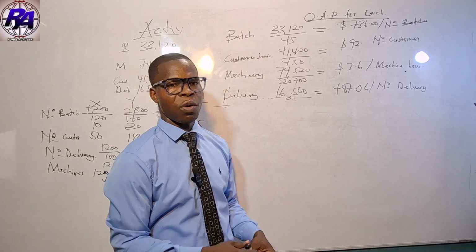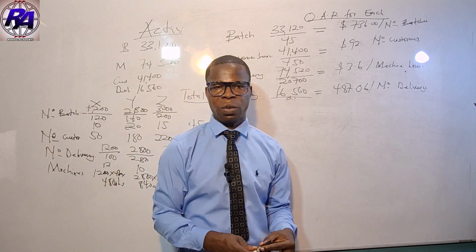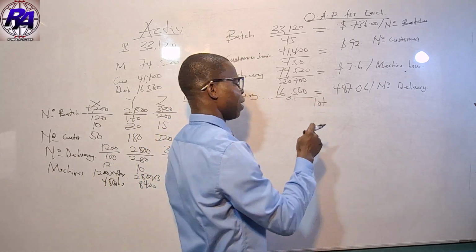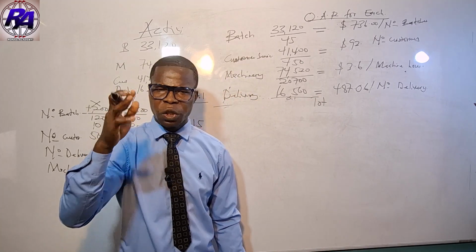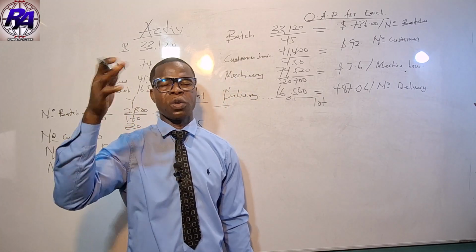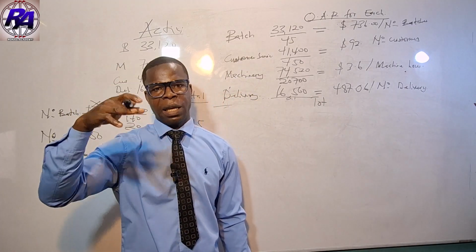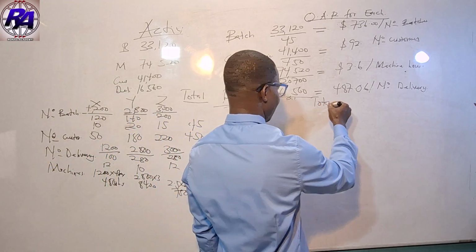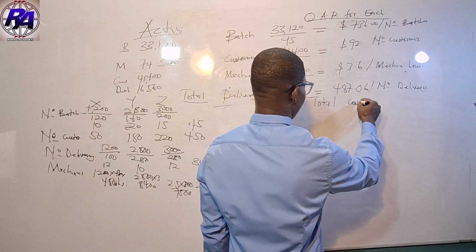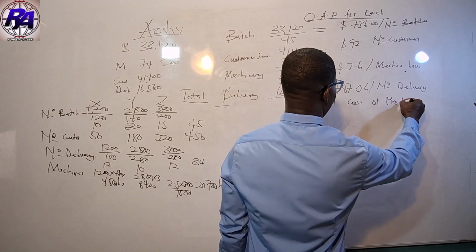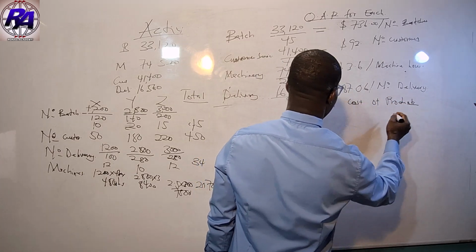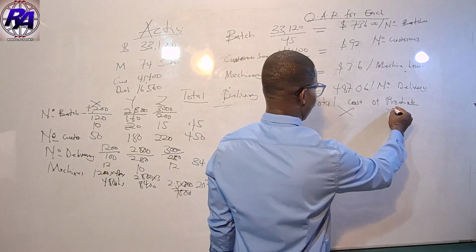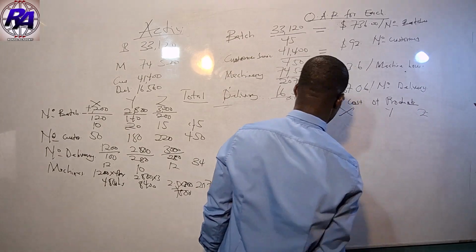How do we get the total cost for X? So total cost. This is total cost, okay? But I'll also do the cost per unit so that you can have an understanding over there. So total cost of products. I'll bring all the three products, but here our focus will be on X. I will just show you how to get it for Z as well. So we have X, Y, and then Z.